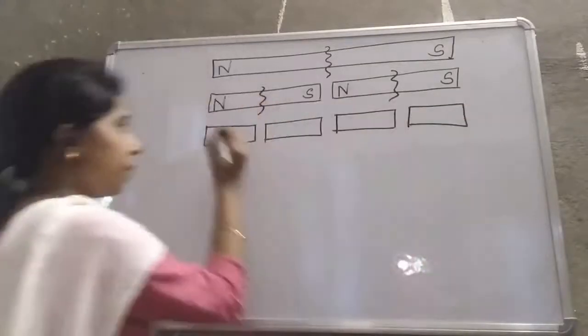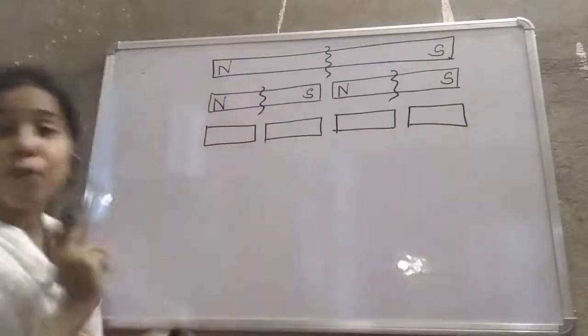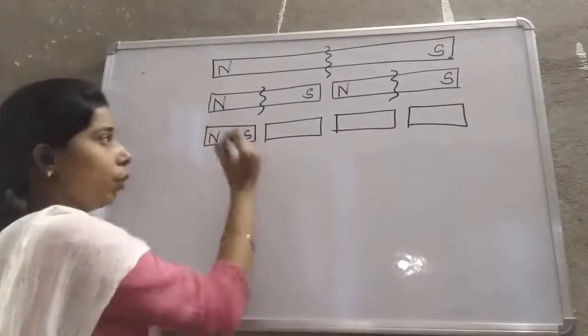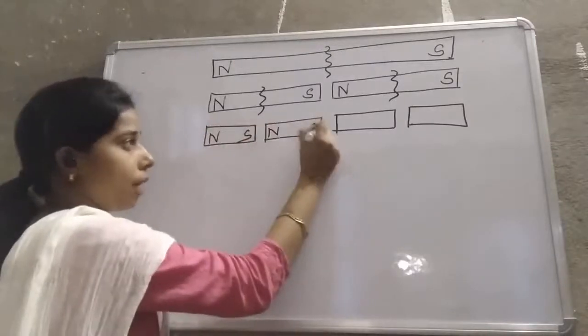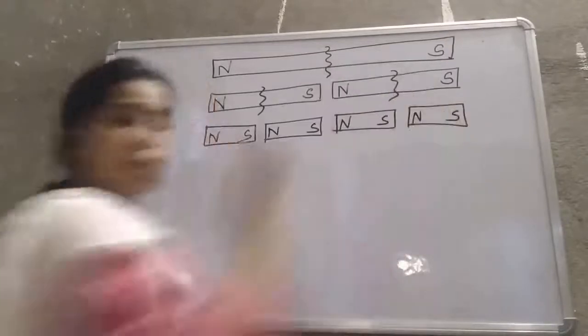Then there is a formation of 4 bar magnets, and these 4 magnets will also get a north pole and a south pole each.